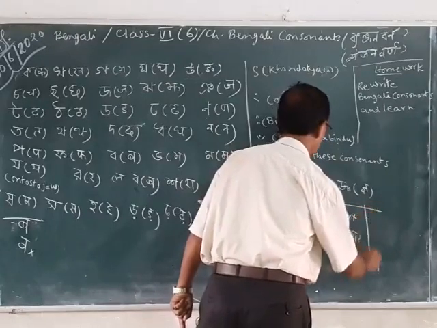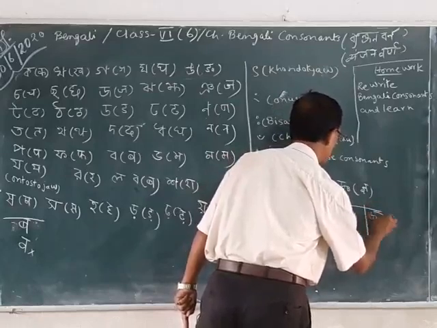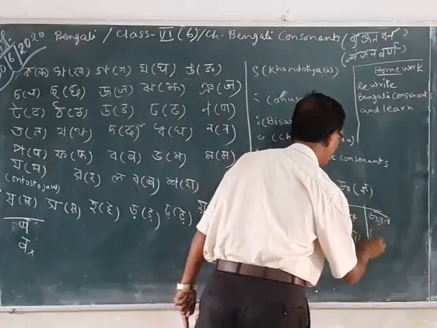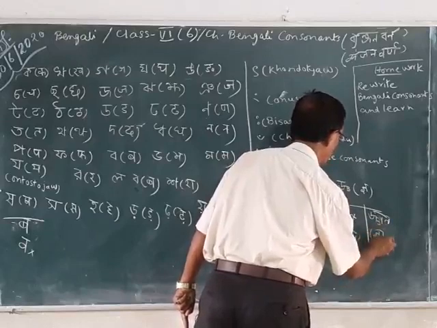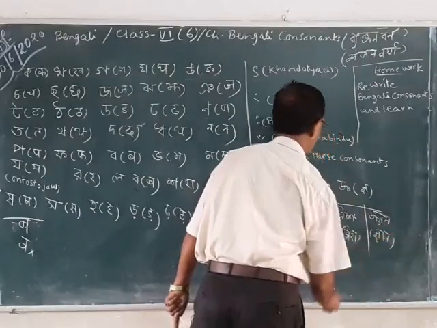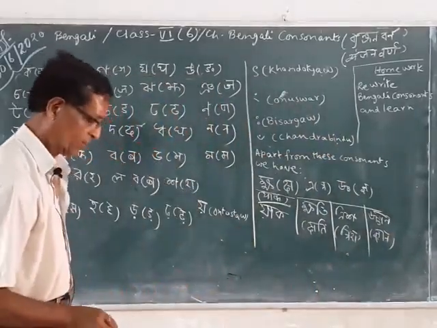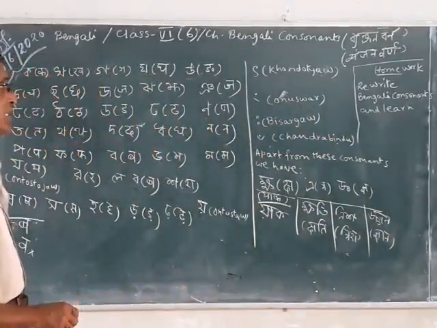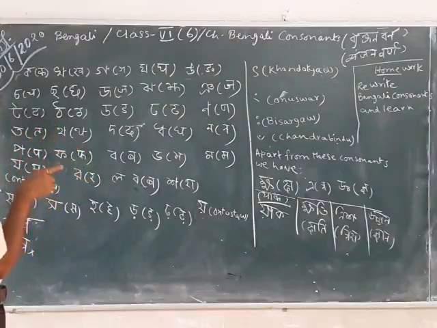And Gyan means wisdom. So this is the way we use it. This is the way we use the different kinds of consonants.